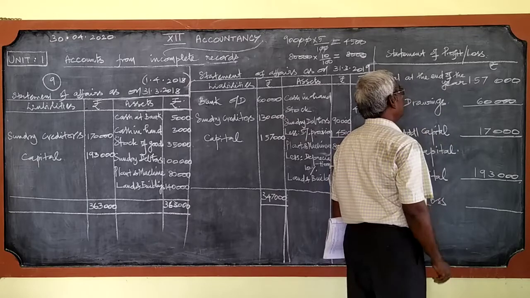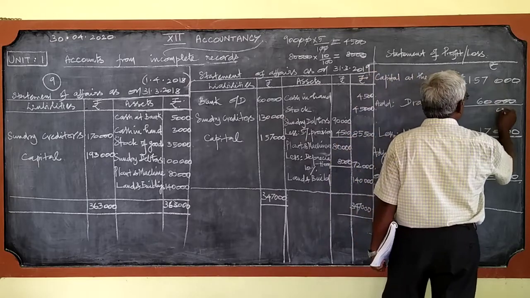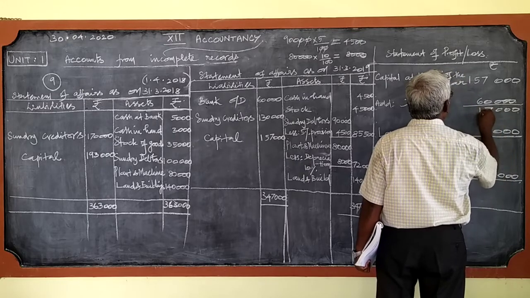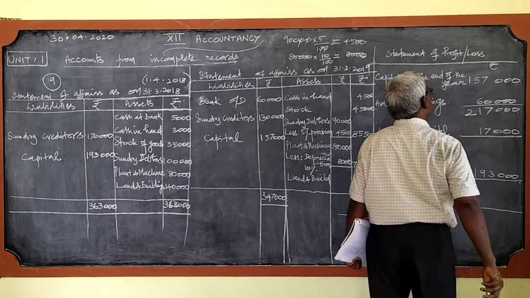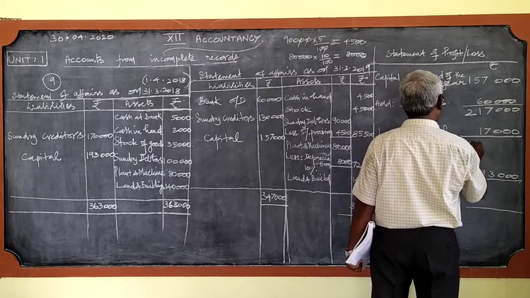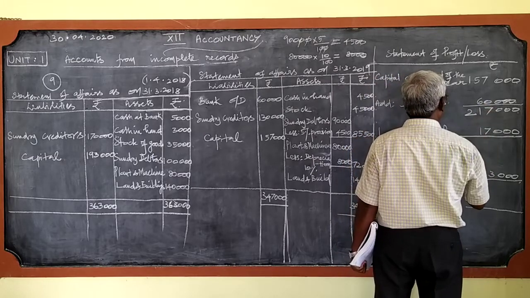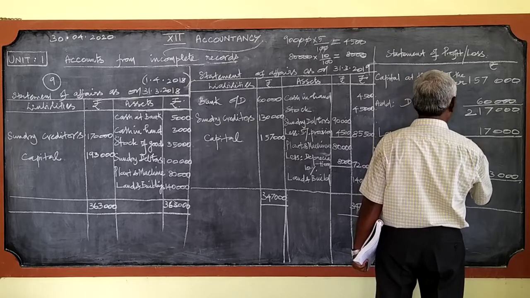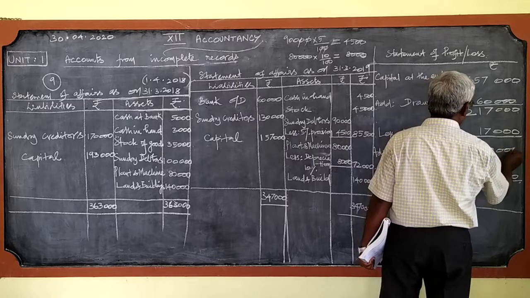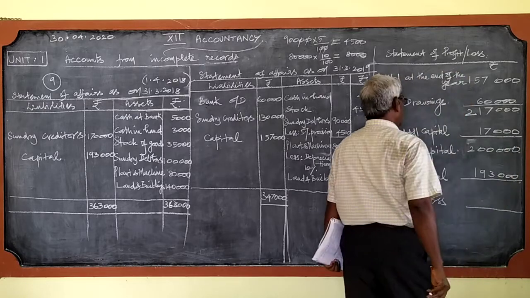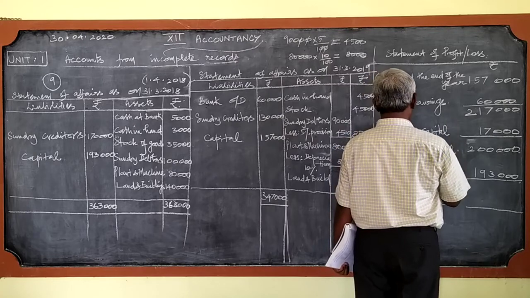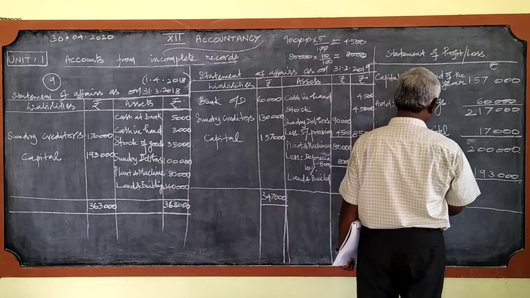We can find the opening capital. Add these two. Then you minus this: 2,17,000 minus 17,000, you will get the adjusted capital, 2 lakhs. And from this you minus this. From adjusted capital, if you minus opening capital, you will get a profit.